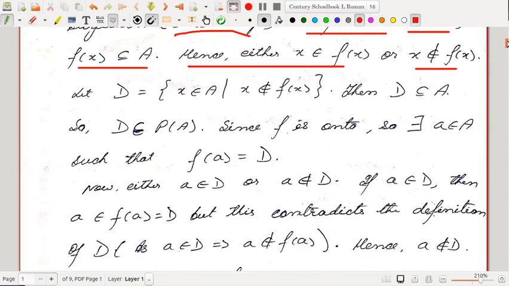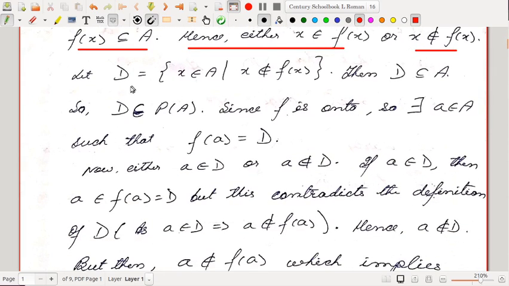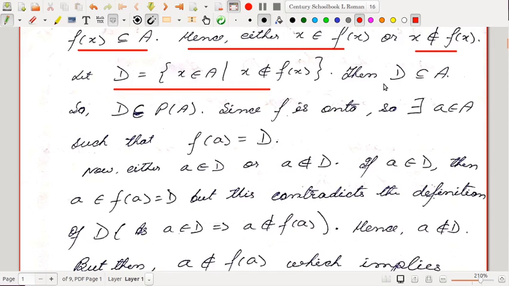So let us denote by D the set of all those x in A for which x does not belong to fx. That is, x does not belong to its image. So D is the set of all those x for which x doesn't belong to fx. So what is D? By definition, D is a subset of A, right?